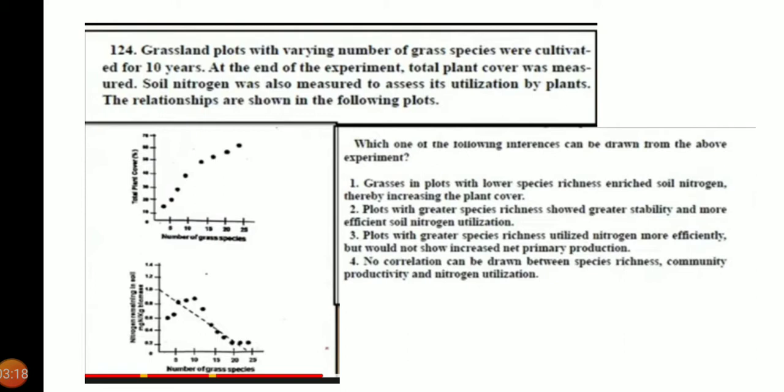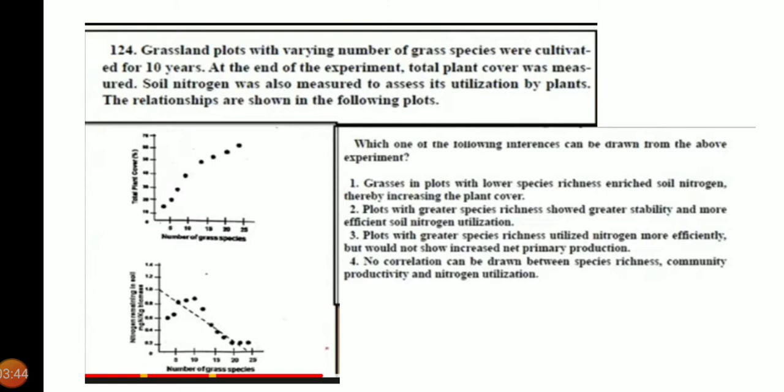The amount of nitrogen becomes very low. When species increase and nitrogen consumption also increases, nitrogen becomes lower and lower in this case. So the second statement is very correct.